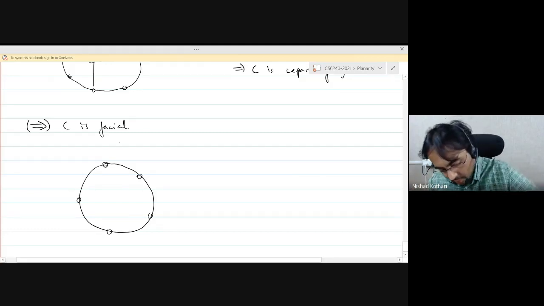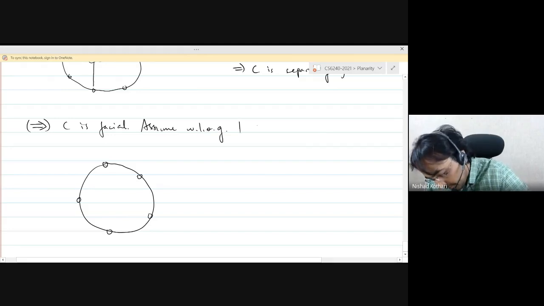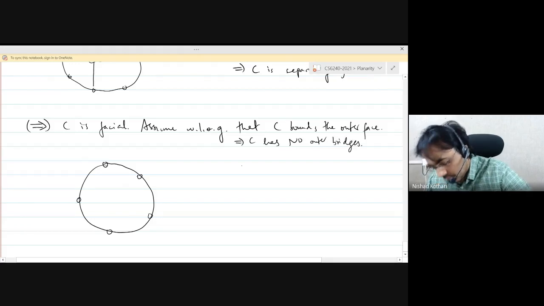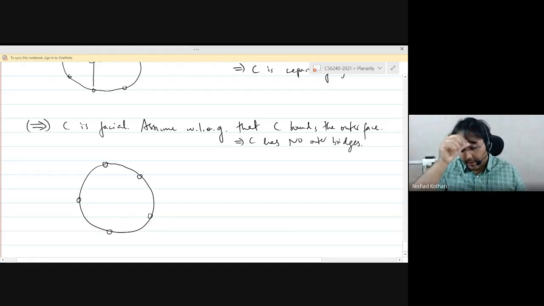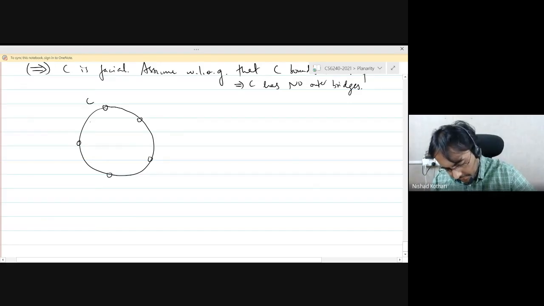So assume without loss of generality that C bounds the outer face. In particular, this means that C has no outer bridges. Right? So all the bridges are drawn inside. So everything that is drawn here in this graph is either